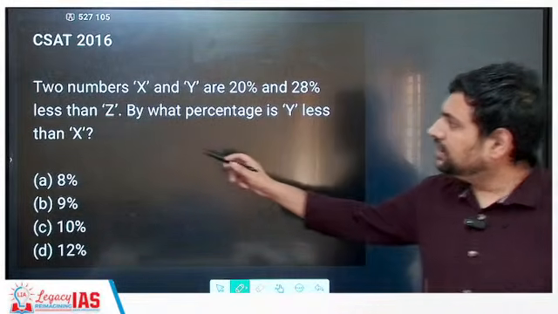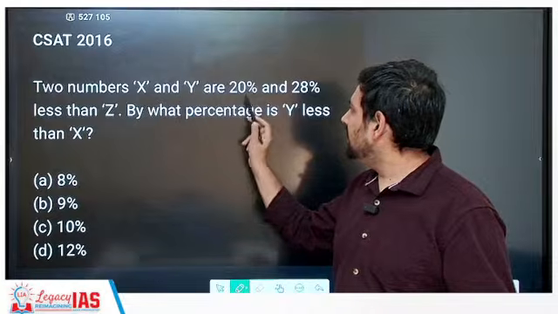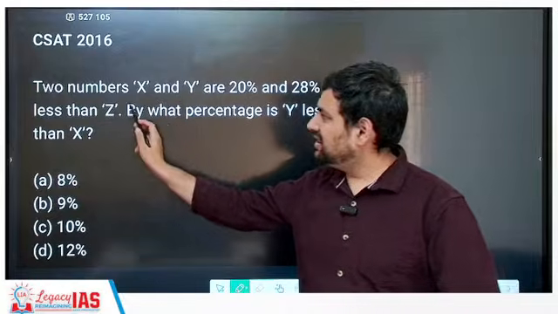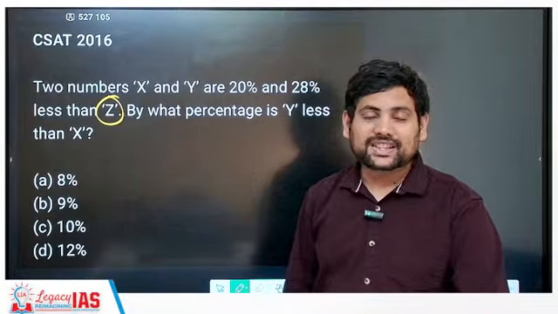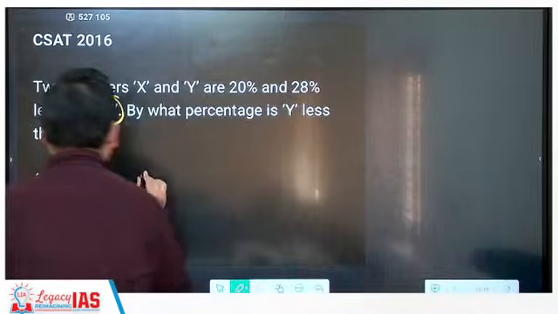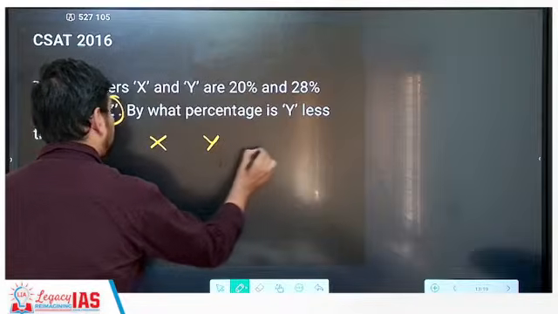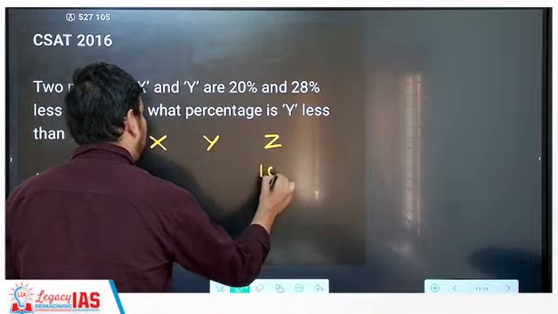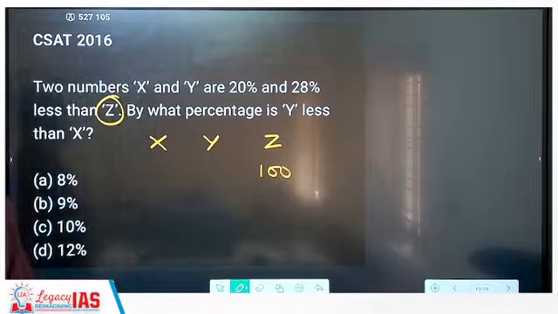First thing, which is independent? Two numbers x and y are 20% and 28% less than z. Correct. Which is independent? Z is independent. Then x, y, z. What should be the value of z? I assign 100 value to z.